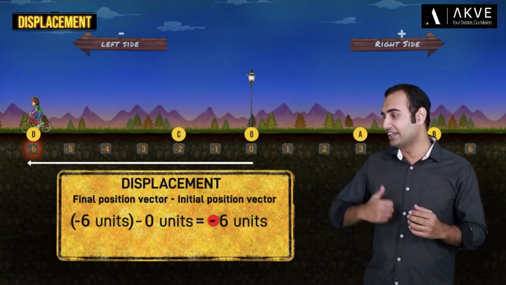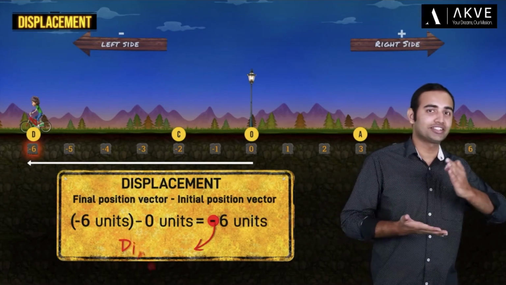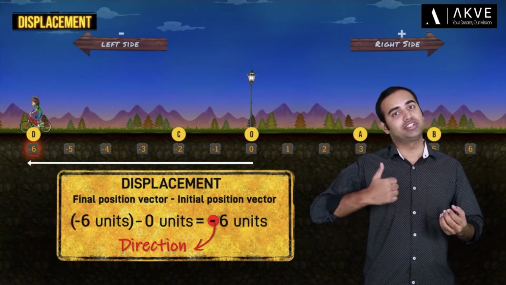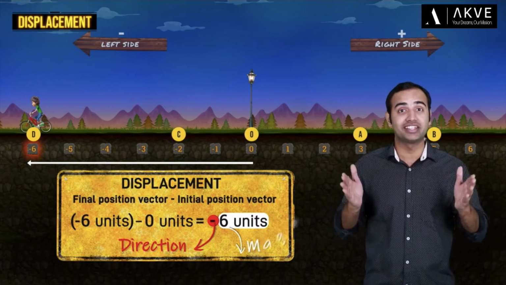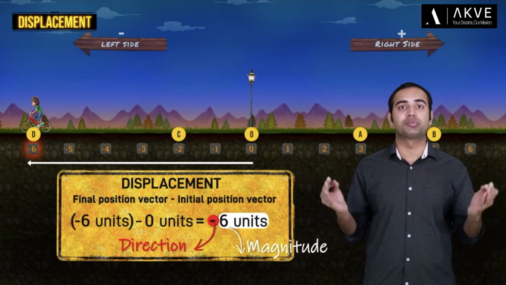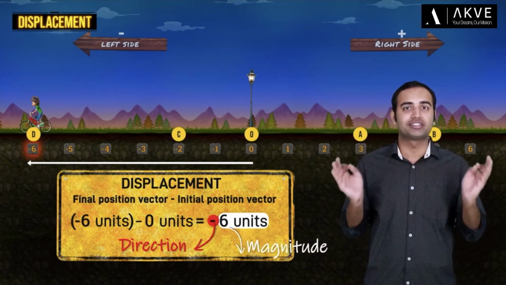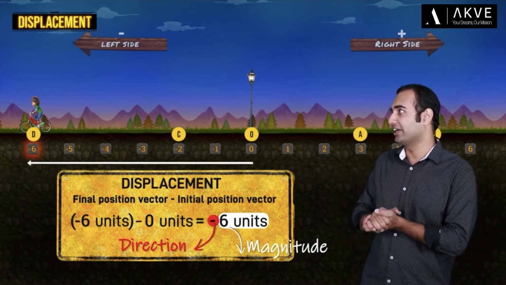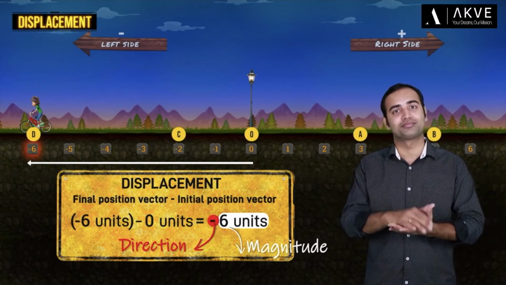Now here, the negative sign shows the direction of the displacement, which from the figure you can clearly verify is towards the left direction. And the number 6 tells us the magnitude of displacement, which is also the shortest distance between point D and point O. From the figure you can verify it's clearly 6 units.